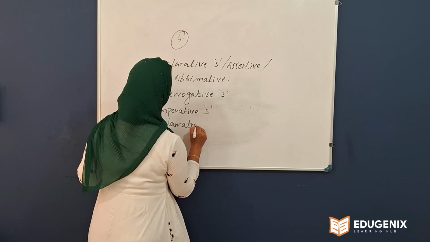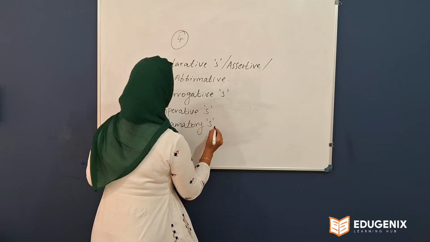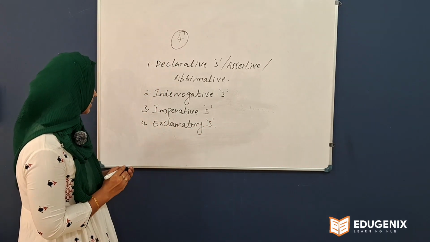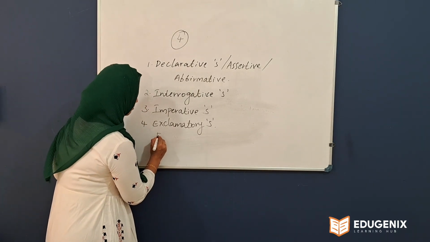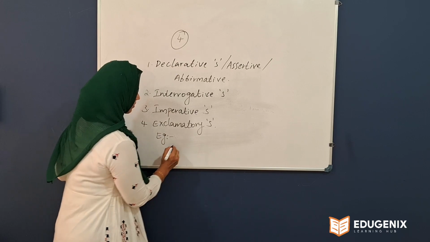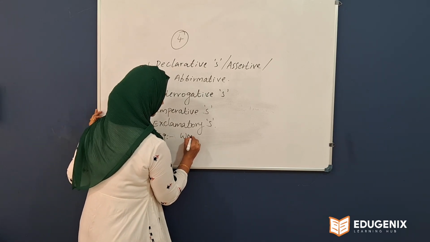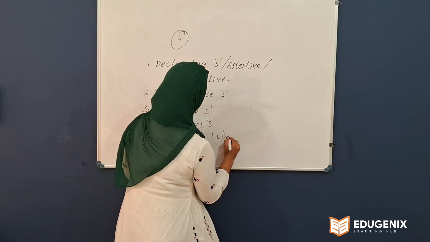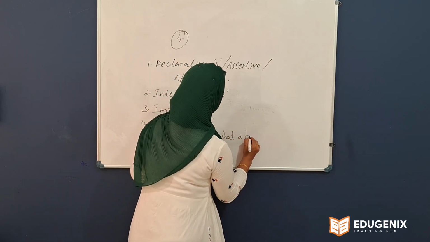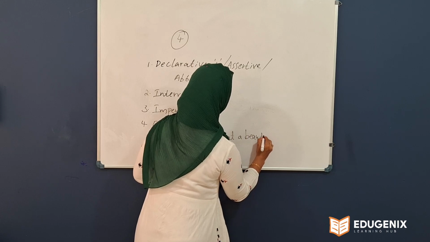Then what do you mean by exclamatory sentence? Again, I will give you an example for this. Wow. What a beautiful flower.